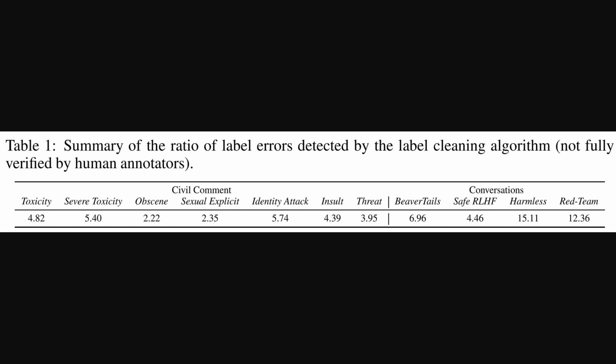Well, this table gives us a summary of the label error ratios it detected across different datasets. You can see various categories from civil comments like toxicity and obscene, and also conversation datasets like Beavertails and Harmless. The numbers show the percentage of labels Docta flagged as potentially wrong. On average, it was over 6%, but you can see it varies quite a bit. Some were lower, around 2%, but others like Harmless and Red Team were much higher, over 15 and 12%. So it really highlights the extent of the error problem.